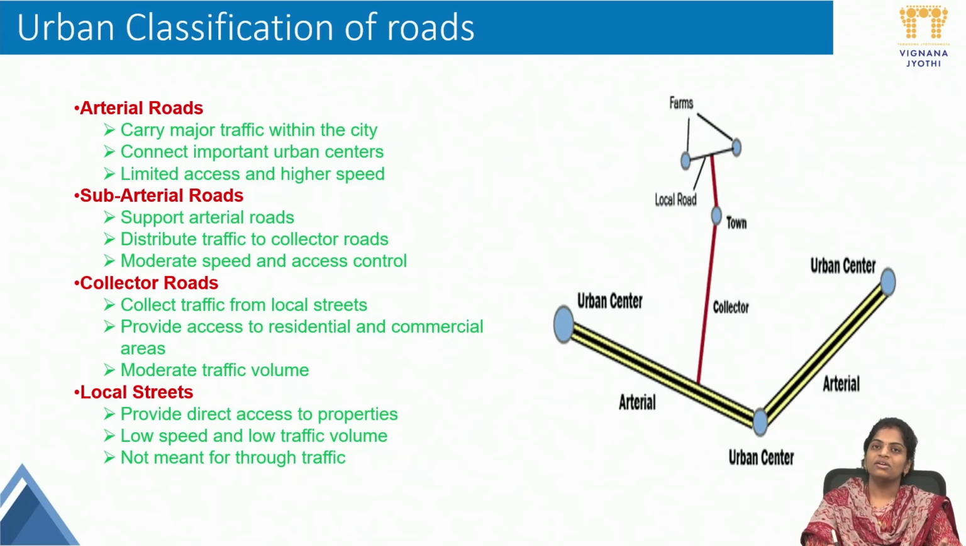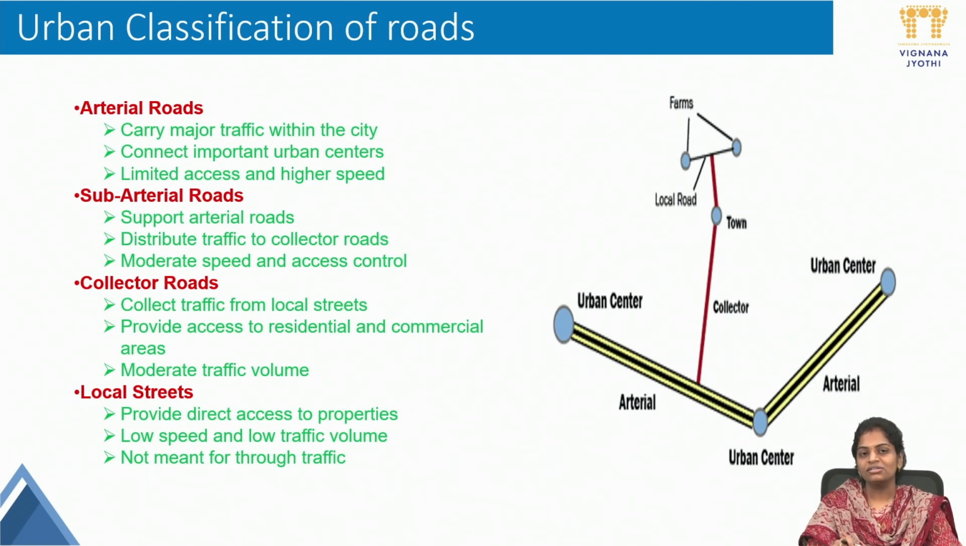Next, local streets. We all know local streets. This is the end street to our residential buildings. They provide direct access to the properties. They have low speed and low traffic volume. These are not meant for through traffic; straight traffic will not be there. So this is the urban classification of roads.